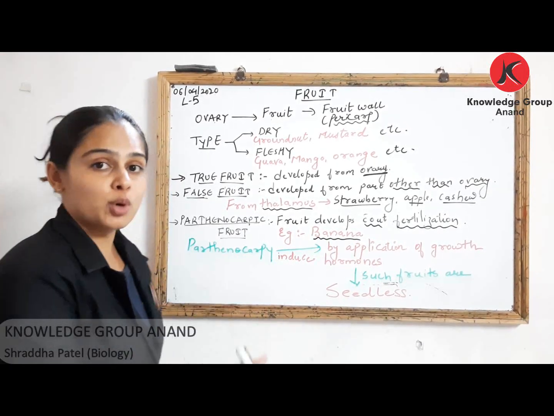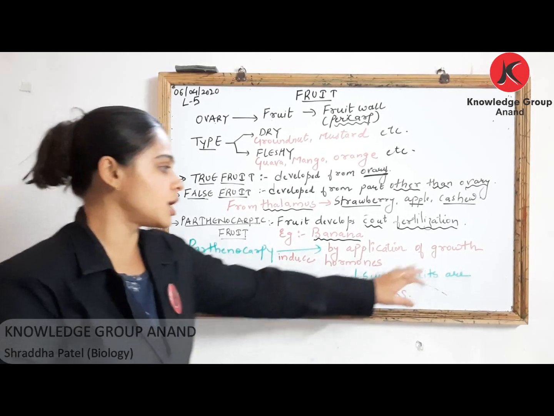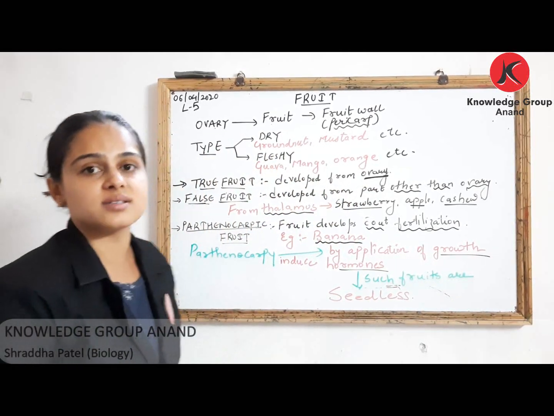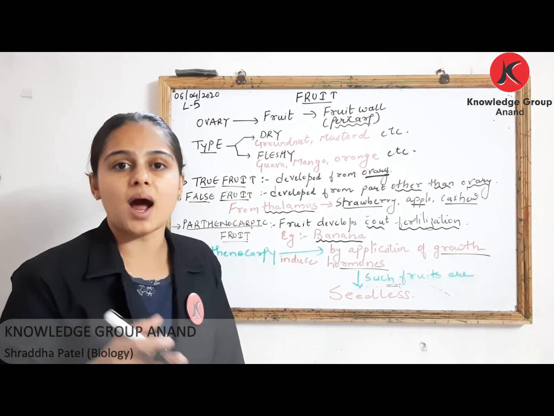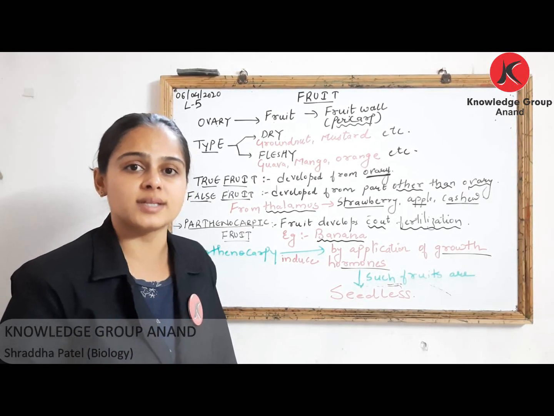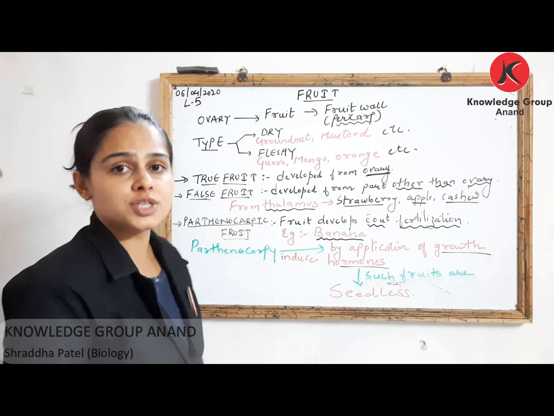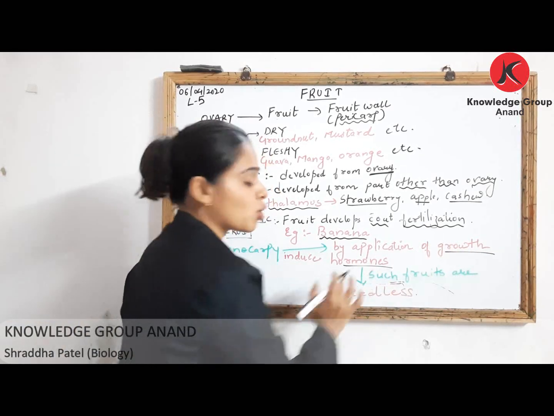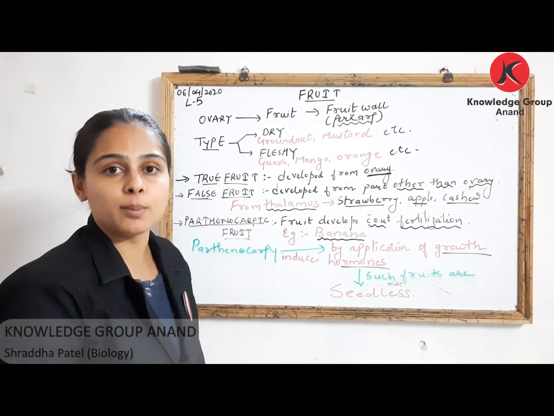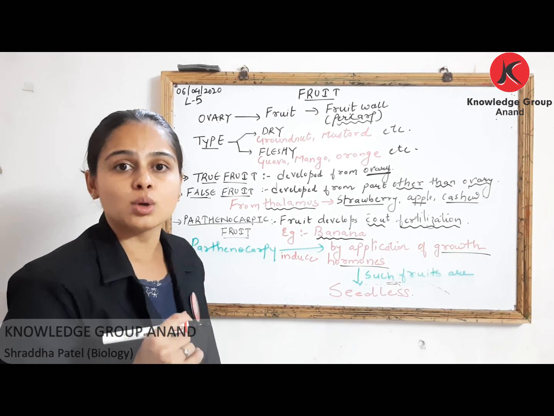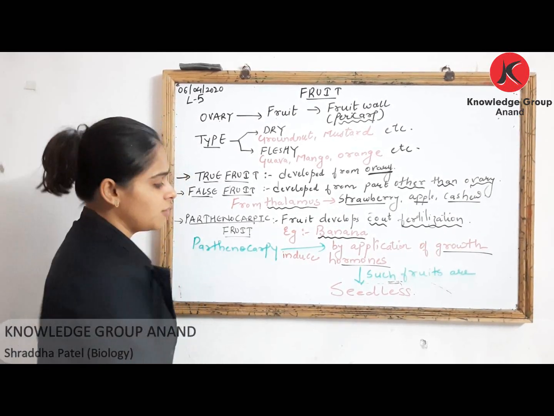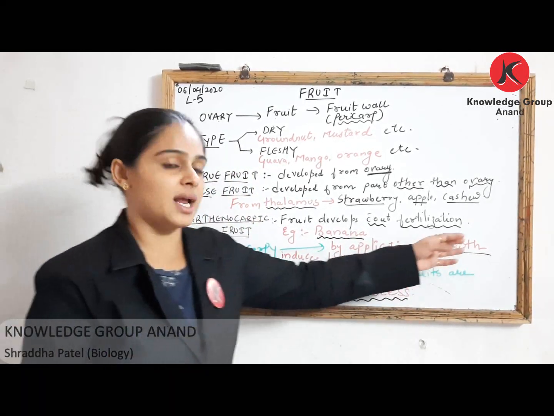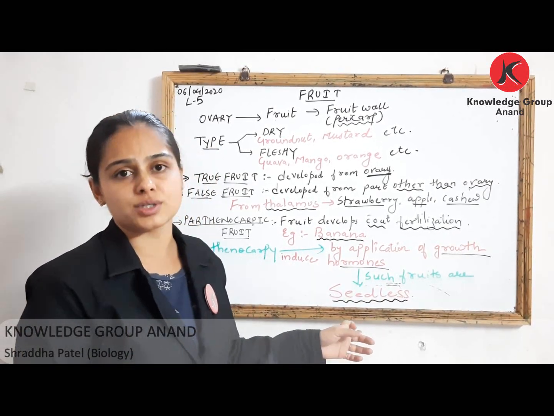Now this process can be induced by using your growth hormones that we have already understood in your class 11. Plant growth hormones, plant growth regulators like your auxins, gibberellins and cytokinins, right? Apart from this, we are having your ethylene and abscisic acid. So by using these growth hormones, one can promote a process called as parthenocarpy, which results in formation of seedless fruits. देखो fertilization ही नहीं हो रहा है तो यहाँ पे there will be no formation of seed.